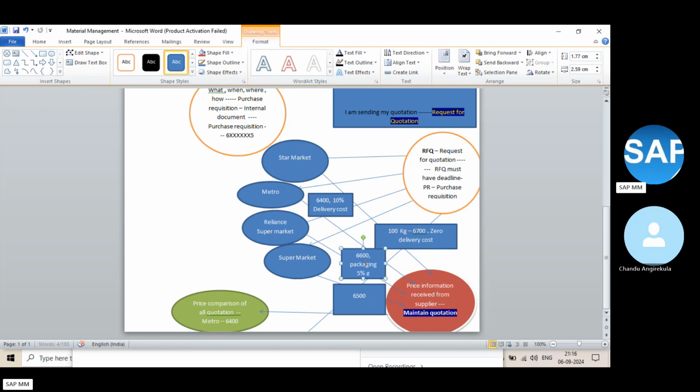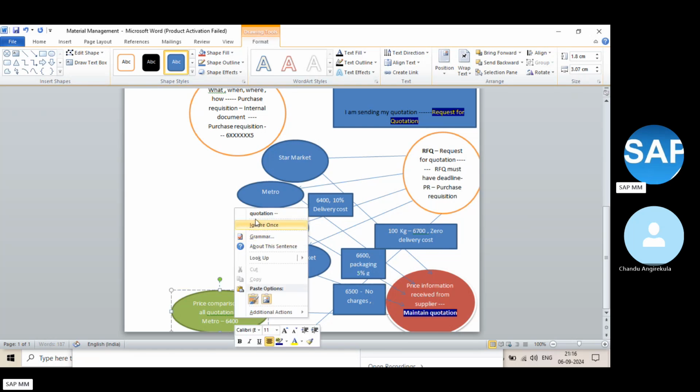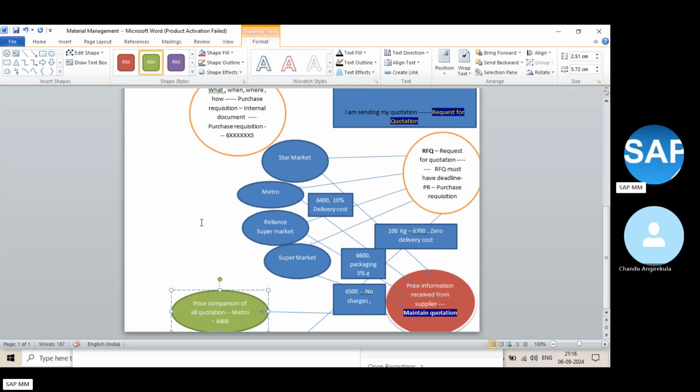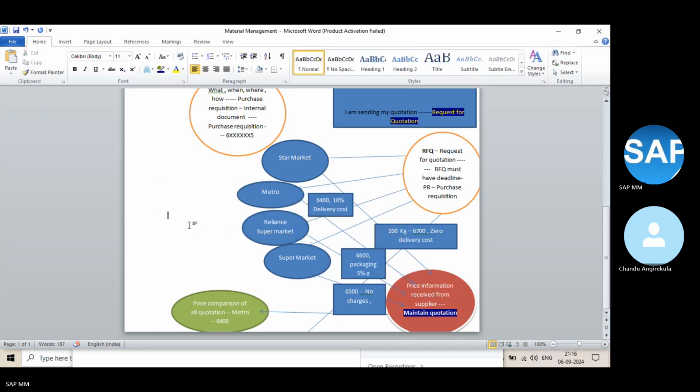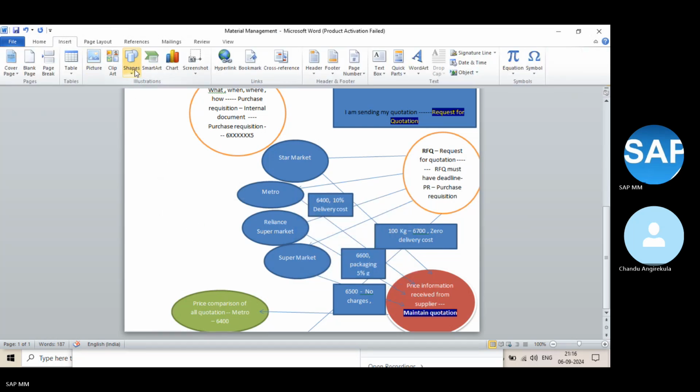Okay, let's assume 5% of cost. Then the supermarket said there are no extra charges for them. We are giving a 6,500 flat discount and no extra charges, nothing. Now compare all these things. Then who is the best vendor now?